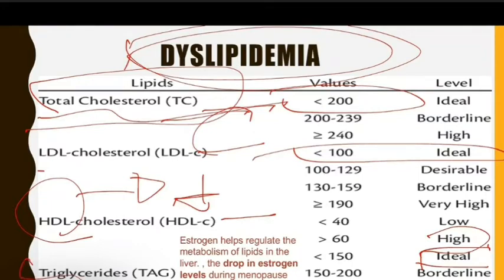And also if you have triglyceride, the ideal should be less than 150. If you have triglyceride more than 150, this is abnormal and you can diagnose dyslipidemia.